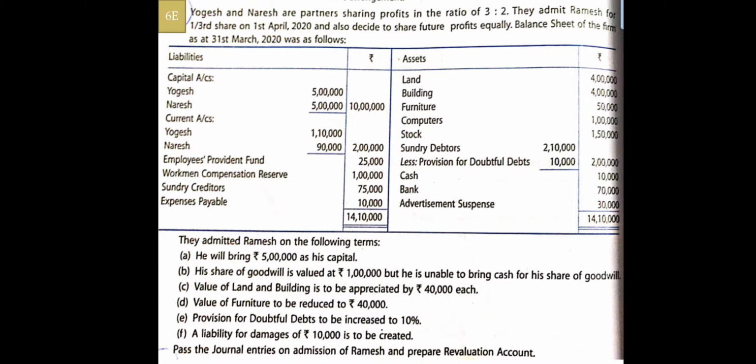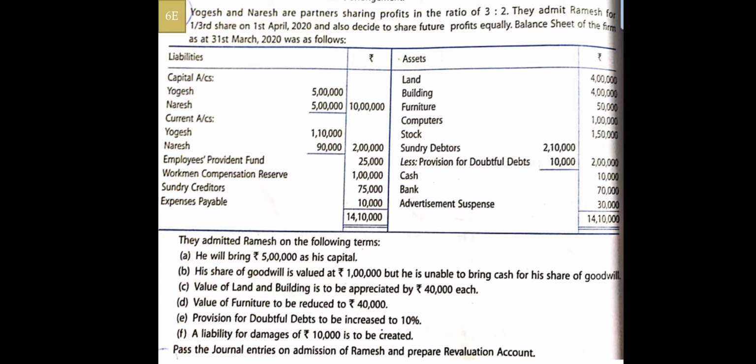Now for provision for doubtful debts, first of all you have to take the book sundry debtors, original 2,10,000. Of that you have to find out doubtful debts at the rate of 10%. So I have found 10% as 21,000, but here 10,000 is already existing. So only 11,000 will be transferred to the revaluation account debit side, and in the balance sheet we will be showing 2,10,000 less 21,000. So the outer column will be transferred.